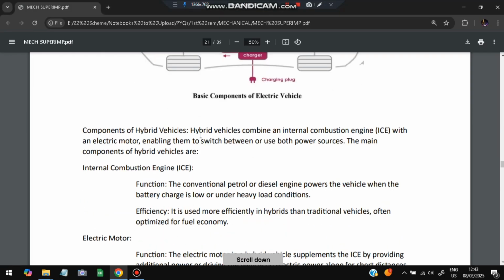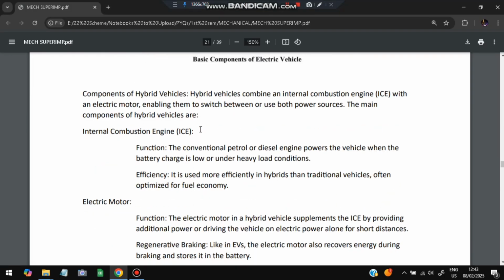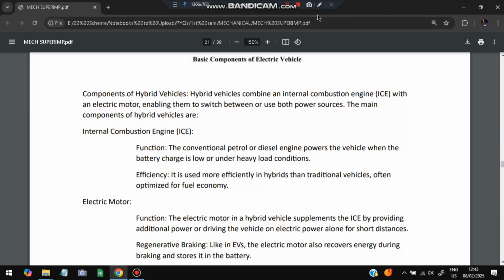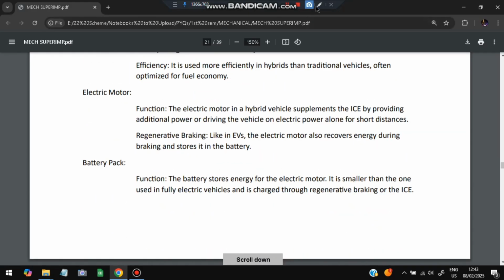Next, let's have a look at the hybrid vehicles. In hybrid vehicles, there will be a combustion engine like the normal four-stroke engine, as well as an electric motor. The internal combustion engine's function is to convert petrol or diesel to power the vehicle when the battery is low. It is used more efficiently in hybrid vehicles than in traditional vehicles, and it's optimized for fuel economy. Initially, it will be electric only, and whenever we want, we can switch to fuel. So in emergencies, it will help.